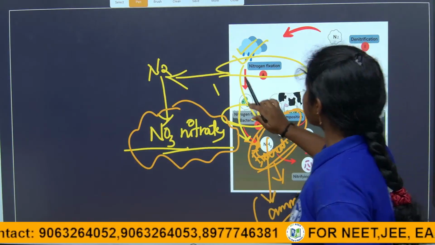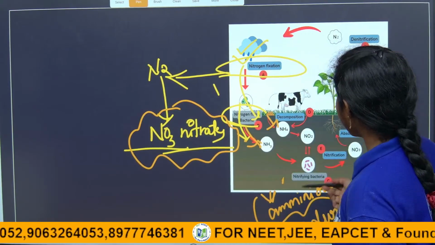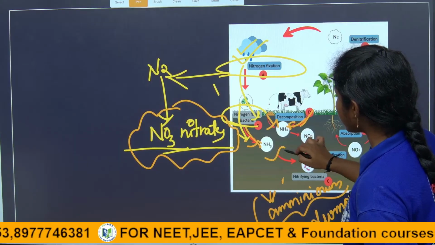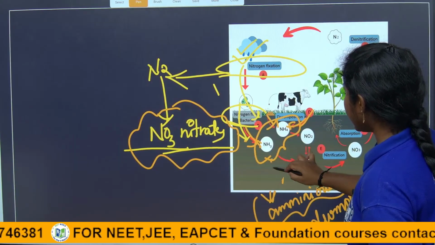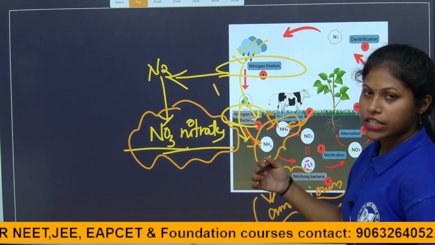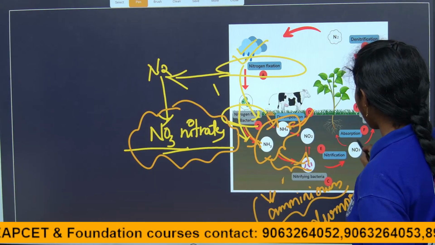Again, by the decomposition, they are forming the ammonium compounds. Then the process of nitrification will happen. In nitrification, what will happen?